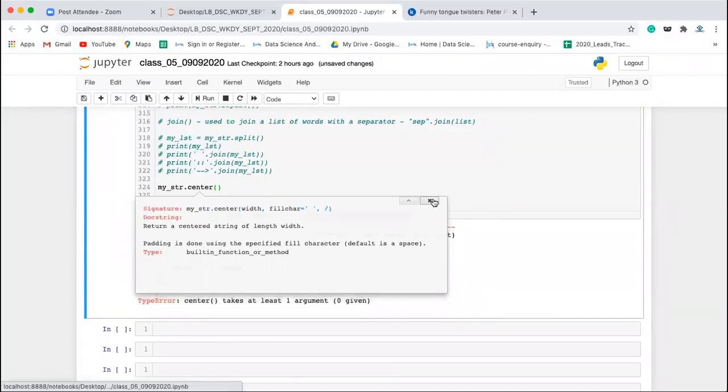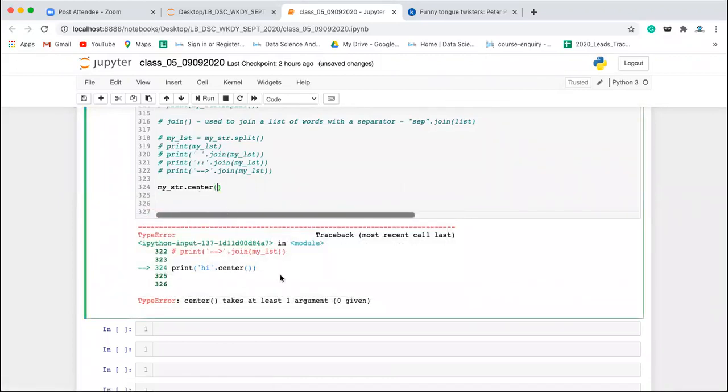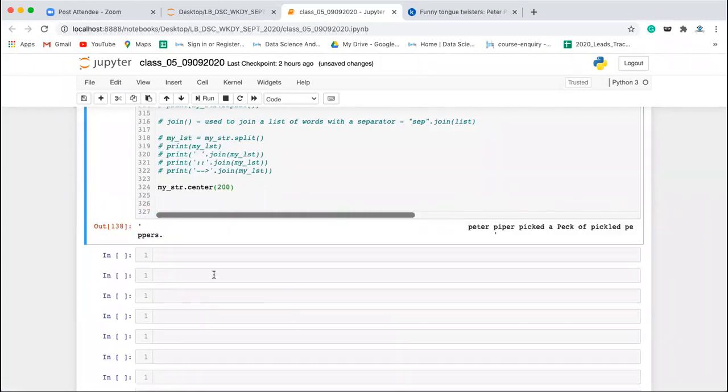Okay, fine. For example, let's say you want width to be 200. Now if you check this, there are a total of 45 characters, right? So 200 minus 45, these many spaces divided by 2 you have in the beginning, and the rest you have here. So the total length, if you find it here, let's say if you find this, the total length.